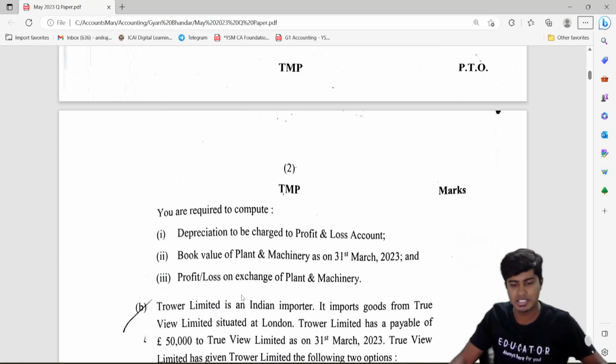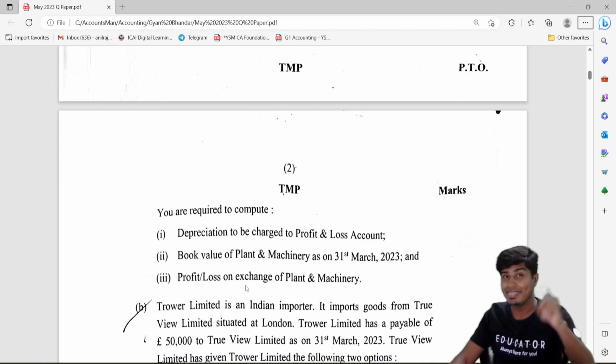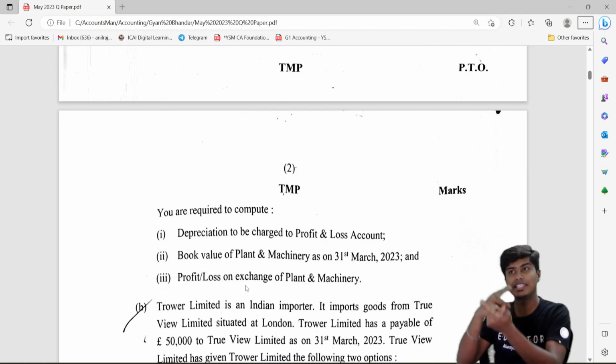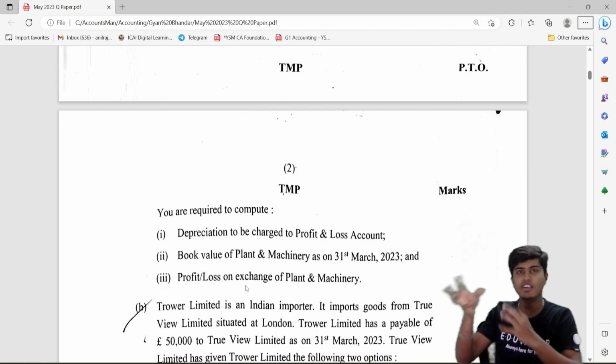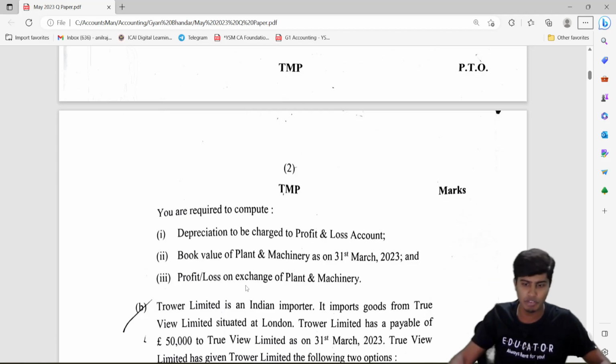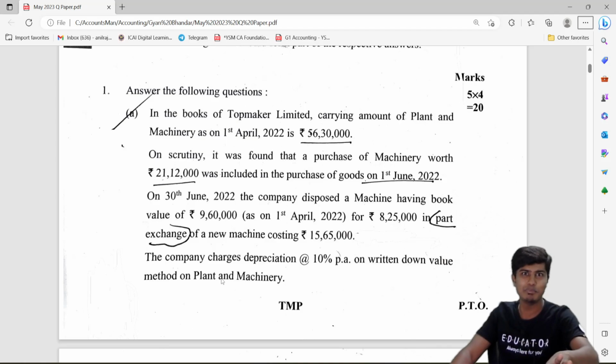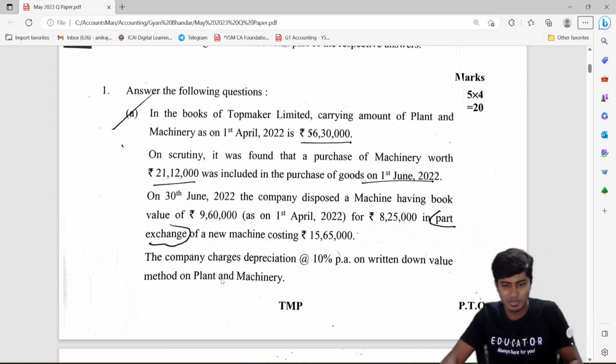And they've asked us to recognize the profit or loss on exchange. In this case, because we are using fair value, there would be a profit or loss. However, if you go ahead with the exchange of the asset and it is recorded at book value, there would be no profit or loss. However, I'm not going to tell you how much the profit or loss will be in this question. You would have to compute it. I'll be very soon uploading a video on this.